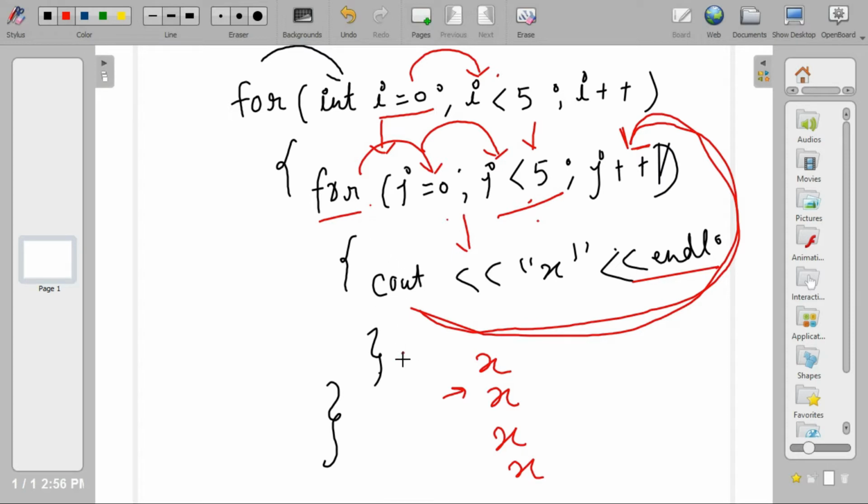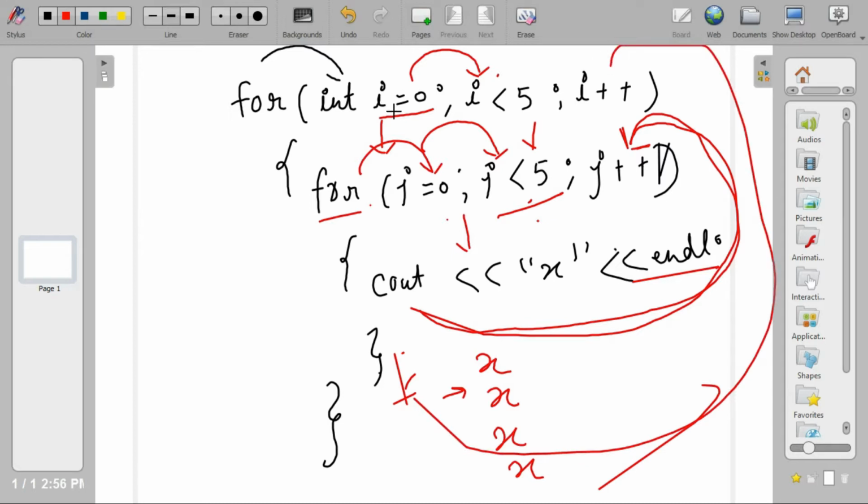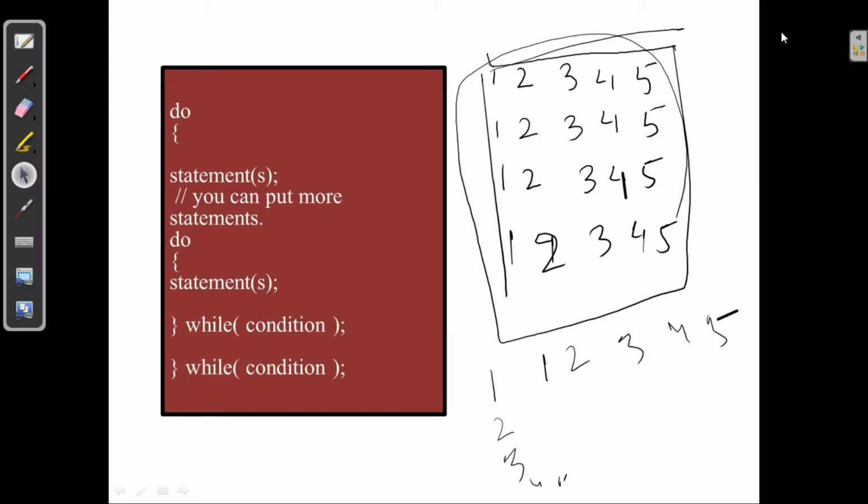The compiler exits this inner loop, and now it is going to check the outer loop, i plus plus. Now i becomes 1, again i is less than 5, again it is going to print x 5 times, then exit the loop. So this is how nested for loops or nested loops work. So let's say I want to print, just a minute.